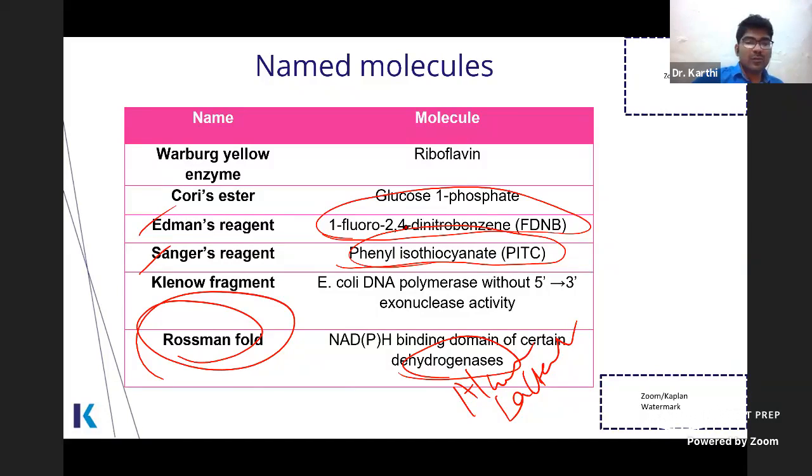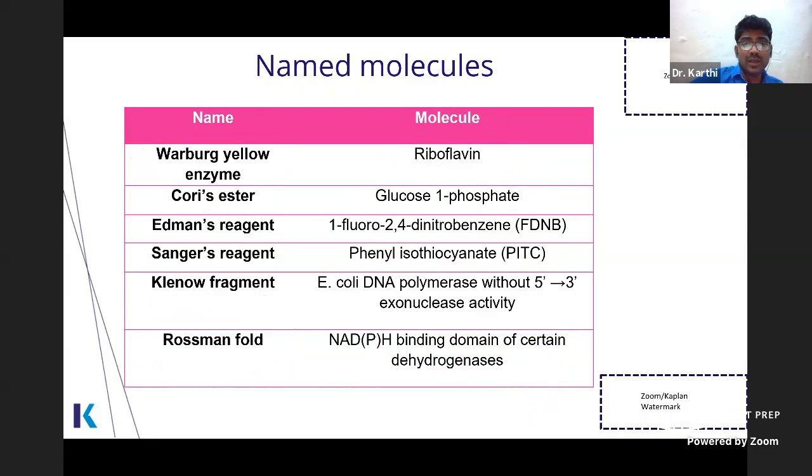Sanger reagent is 1-fluoro-2,4-dinitrobenzene. Warburg yellow enzyme is riboflavin. Okay, flavus means yellow color, right? Flavin. So it is yellow color. Cori ester. This they may not ask, but still it's better to know. Glucose 1-phosphate is also known as Cori's ester.